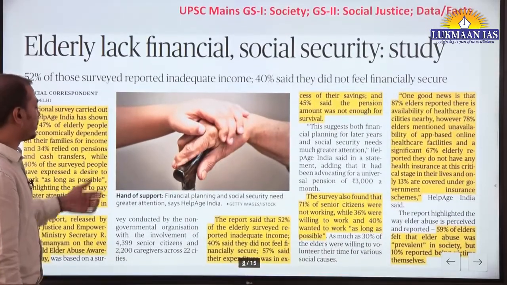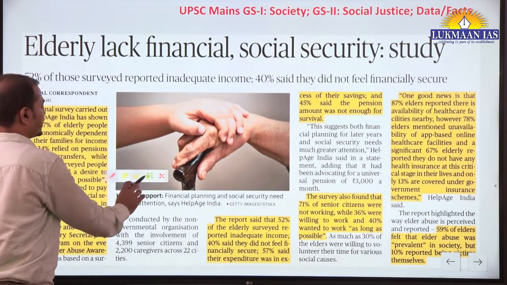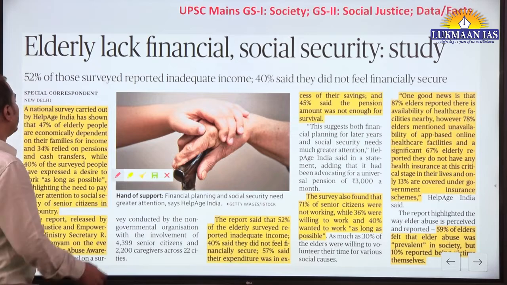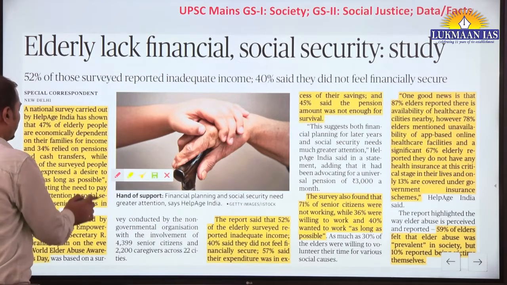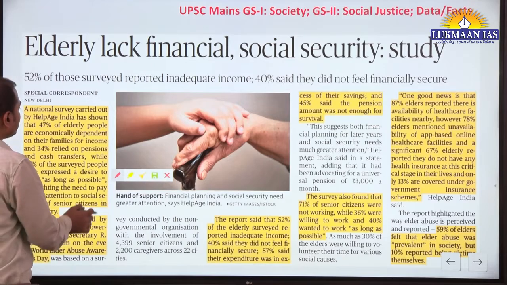Now, one more data survey, this is very important from a society perspective and social justice. Use this data in your answers. Yes, the survey is carried out by HelpAge India.